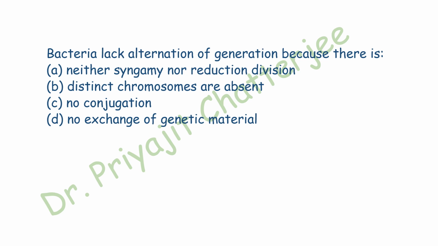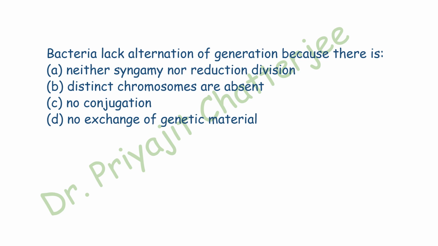Bacteria lack alternation of generation because there is, the four options are: neither syngamy nor reduction division, distinct chromosomes are absent, no conjugation, no exchange of genetic material. Here the correct answer is option A, neither syngamy nor reduction division.